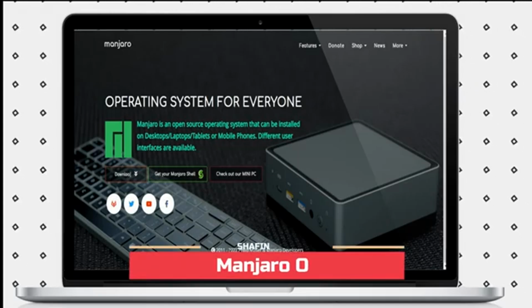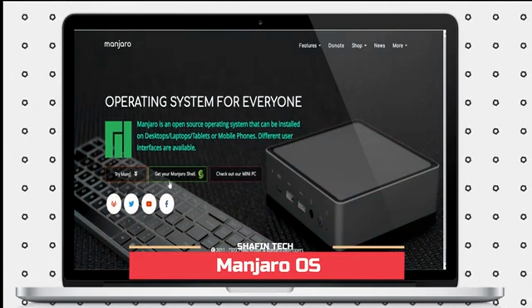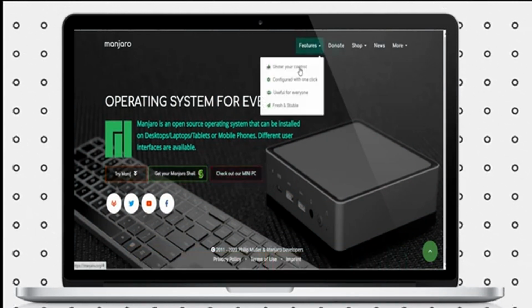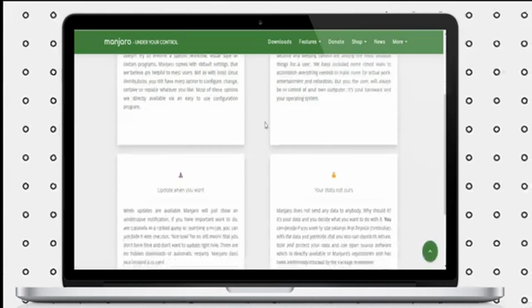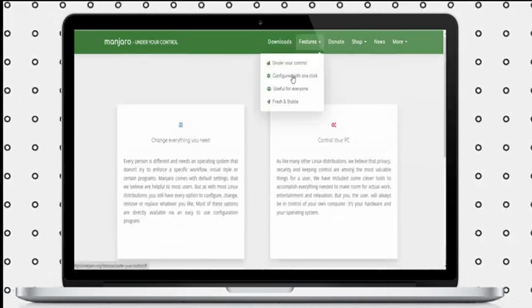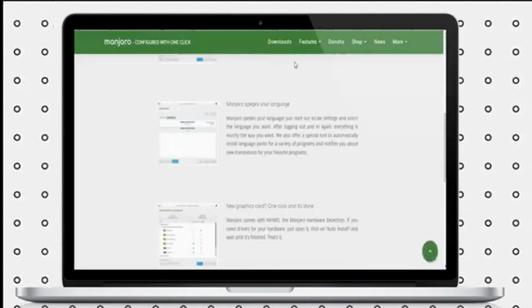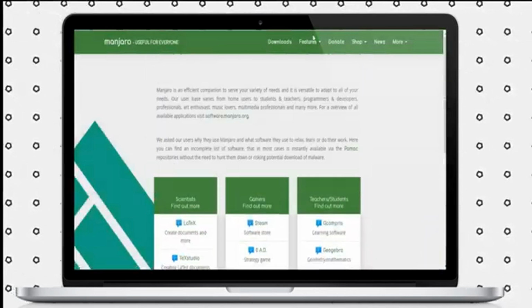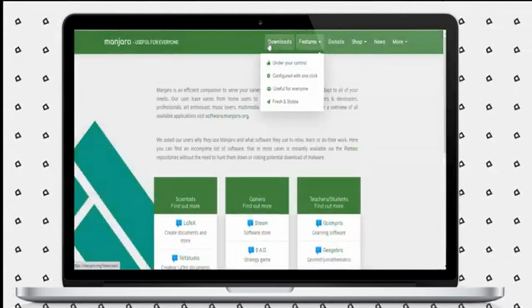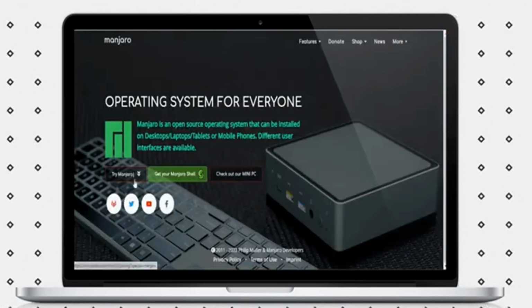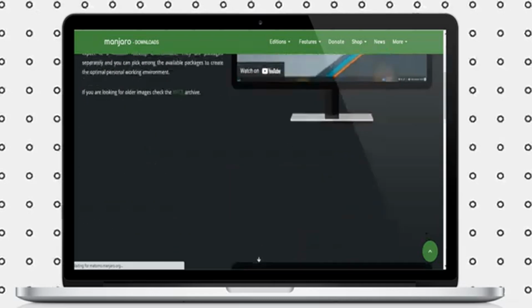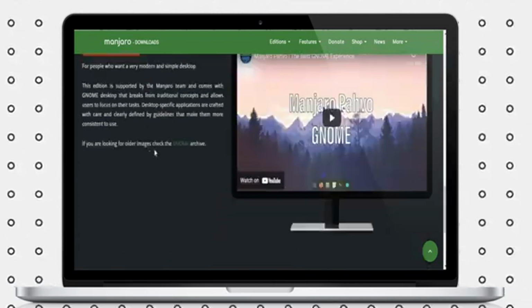The number 1 OS is Manjaro OS. Another in the list of free alternatives to Windows 10 is Manjaro OS. Manjaro OS is a simple yet powerful option for those looking for a Windows alternative. Like Ubuntu, Manjaro Linux was created with a strong focus on being a user-friendly replacement for operating systems such as Windows and macOS. The operating system is becoming more popular with users, especially those who aren't fond of Ubuntu's desktop interface.